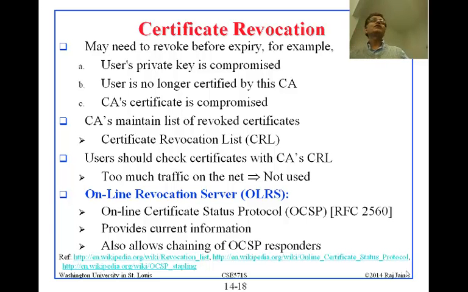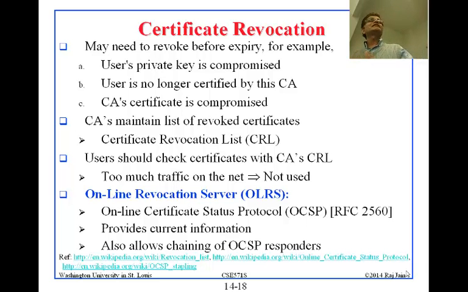I don't know if in your lifetime this happened, but in our lifetime, some time ago, every business person used to have a book of credit card numbers that are no longer valid. Okay, so if you give them a credit card, they will look through the book to see whether this credit card number is invalid, because they had the list of invalid credit cards. Now the number of invalid credit cards is so big that there is no such book anymore. It is just done automatically on the net, right?